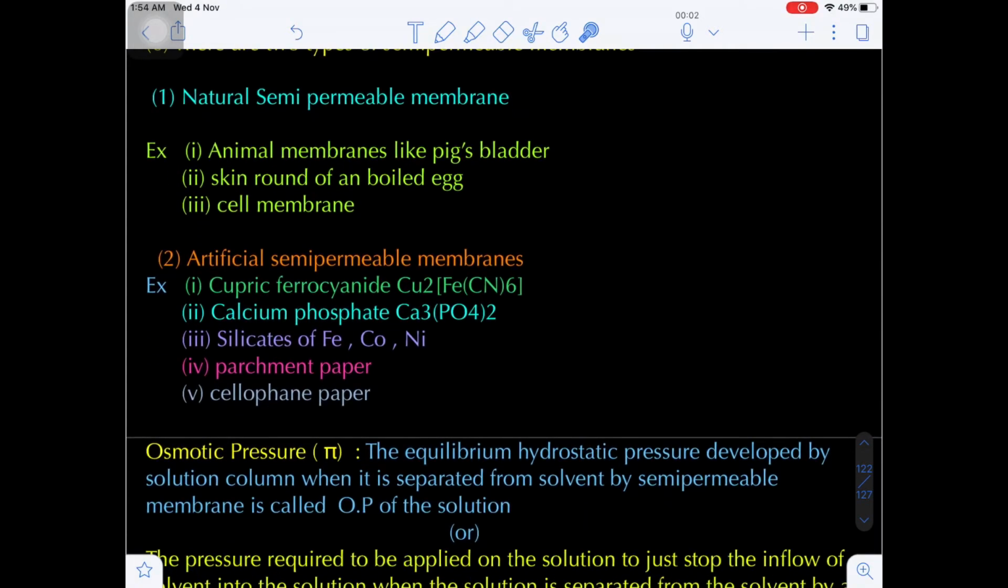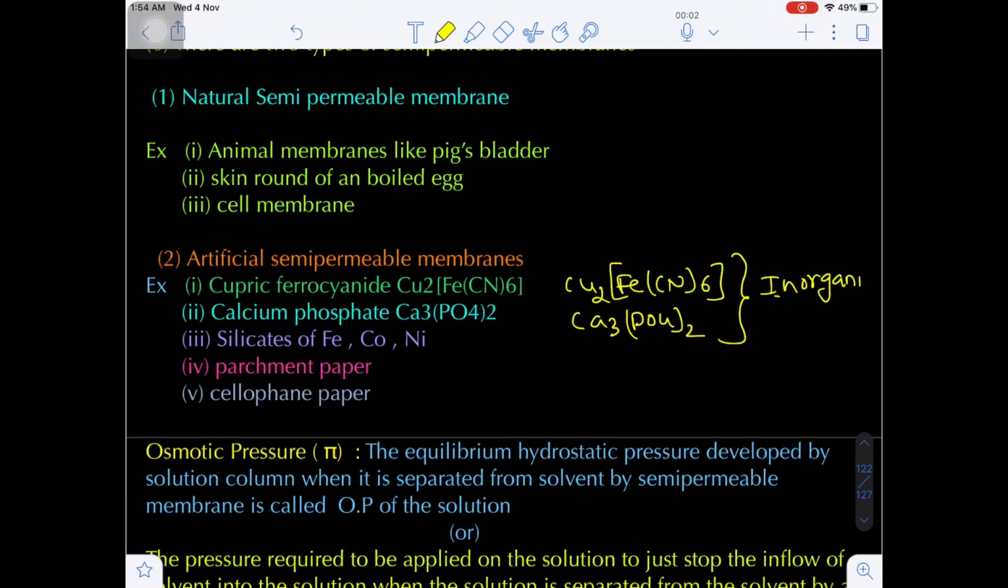Now some examples of artificial semi-permeable membranes. Example, cupric ferrocyanide. The molecular formula is Cu2Fe(CN)6, cupric ferrocyanide. Next, calcium phosphate, that is Ca3(PO4)2. These two are called inorganic salts, inorganic precipitates. These are the two good examples of artificial semi-permeable membrane.